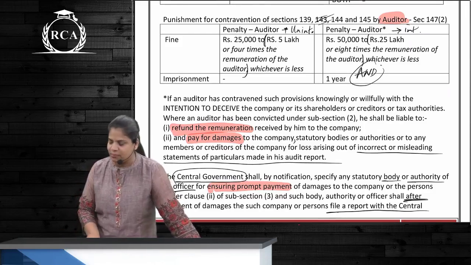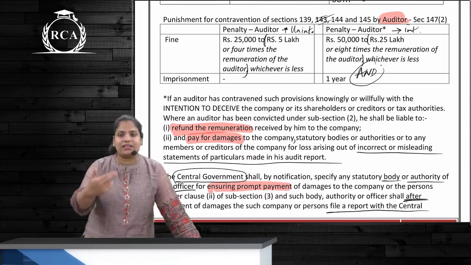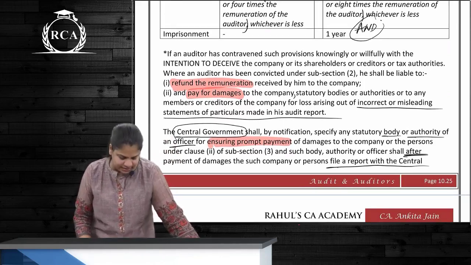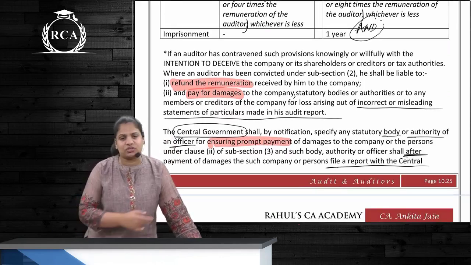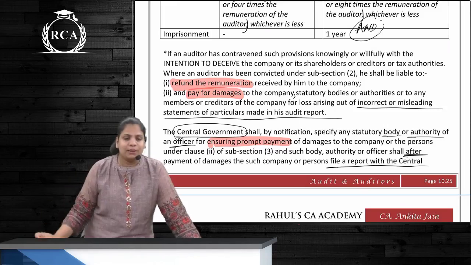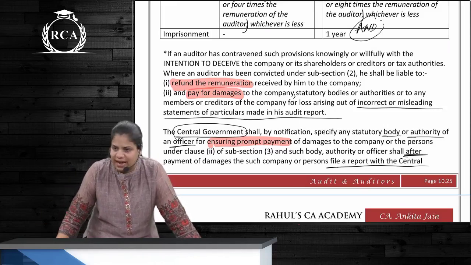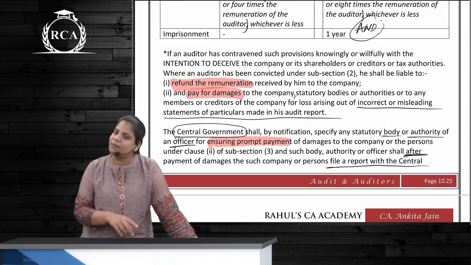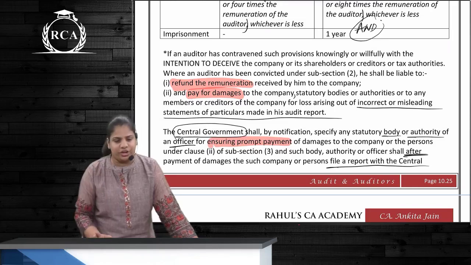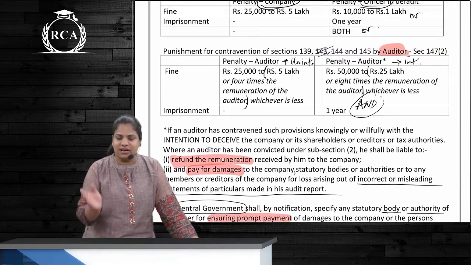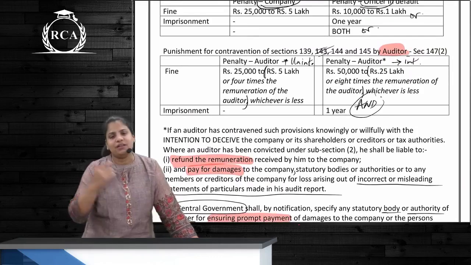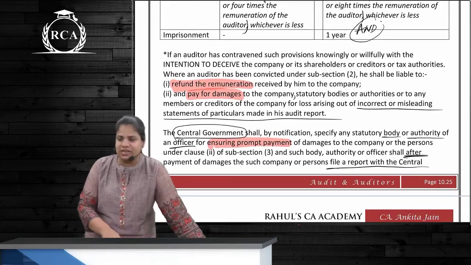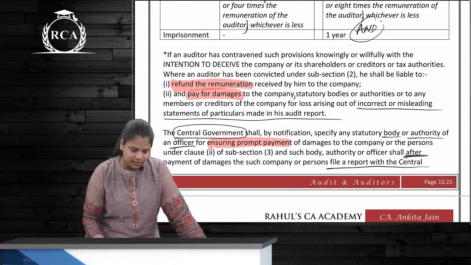And imprisonment of how much? 1 year. Other than these, there are two other things: first, refund the remuneration, and pay damages to whoever has suffered loss because of this misleading report that our auditor has given. These two points, refund and pay damages, are applicable only in case of intention to deceive. So if there is no intention to deceive, only the fine will apply. But if there is intention to deceive, there will be a fine, imprisonment, as well as these two things, which are refund the remuneration and pay the damages, correct?